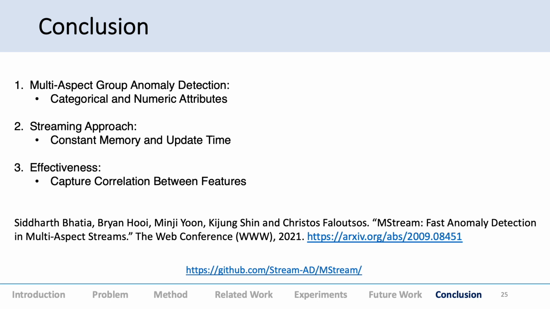Just to conclude, we do multi-aspect group anomaly detection with both categorical and numeric attributes. Our approach is streaming, that is constant memory and update time, and it's quite effective with different results, and we also capture the correlation between different features.